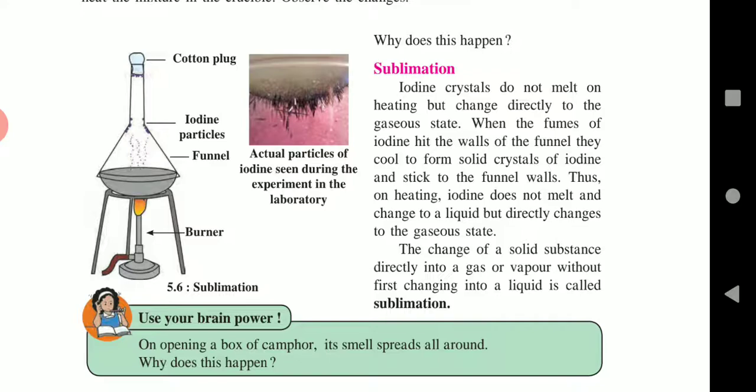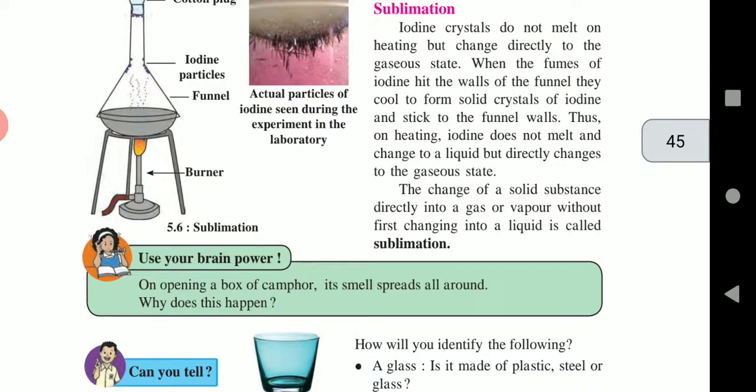Block the stem of the funnel with a cotton plug and place it inverted over the crucible. Light up the burner and heat the mixture in the crucible. Observe the changes. Now after heating, what happens?